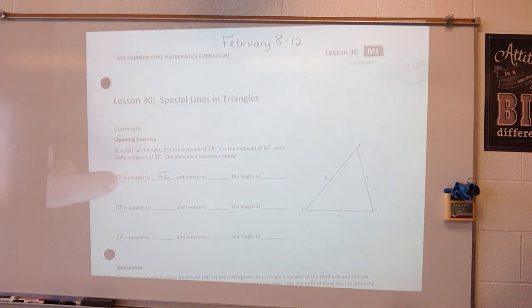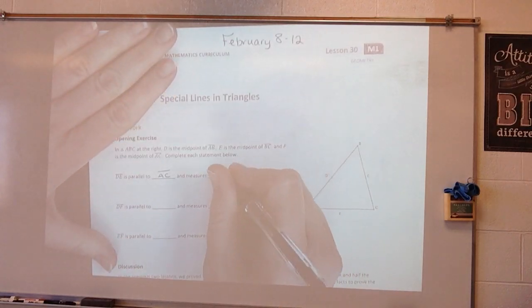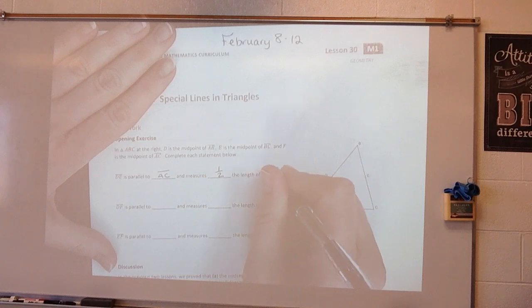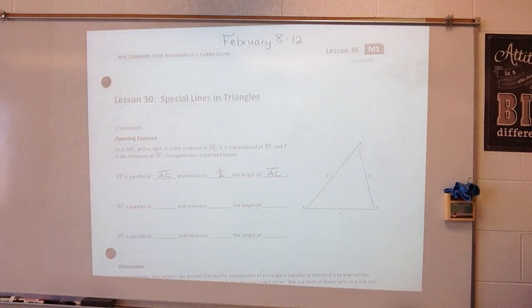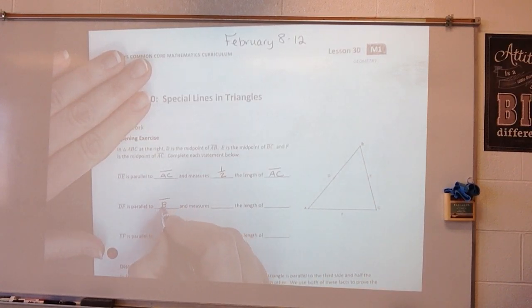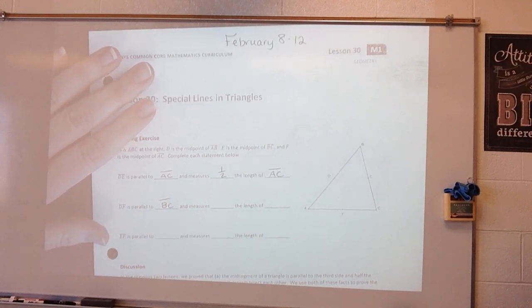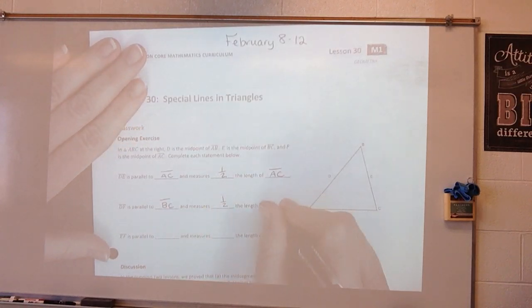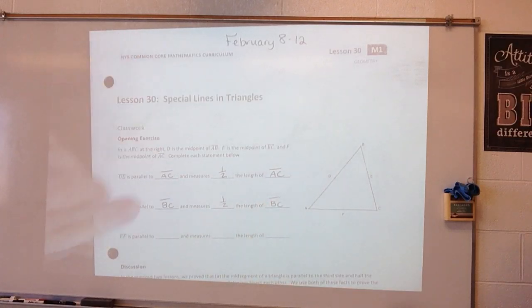So we said that the mid-segment was parallel to the third side of the triangle, and it was also 1/2 the length of that third side. So it is 1/2 the length of AC. Okay? Alright, DF, so if I draw DF, DF would be parallel to BC and measures 1/2 the length of BC.